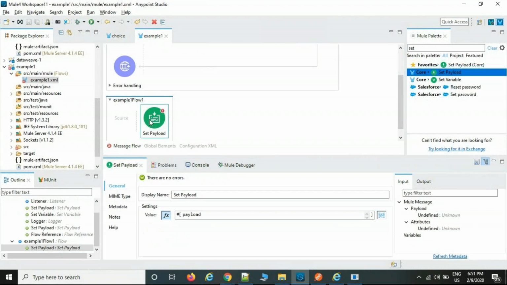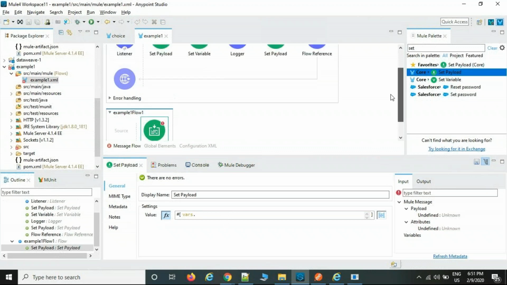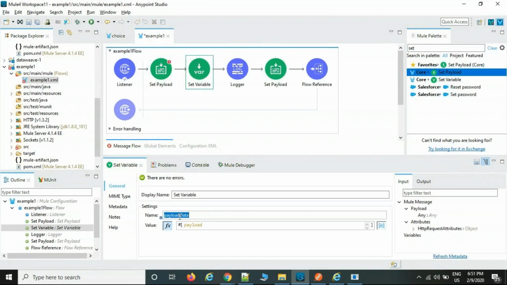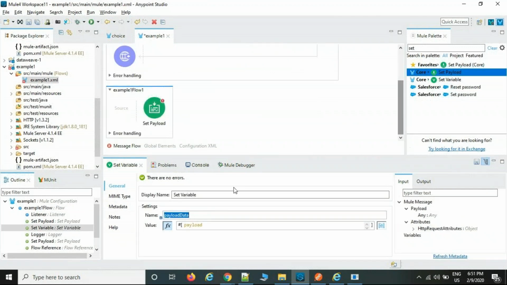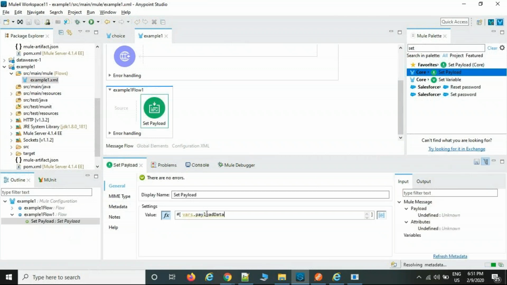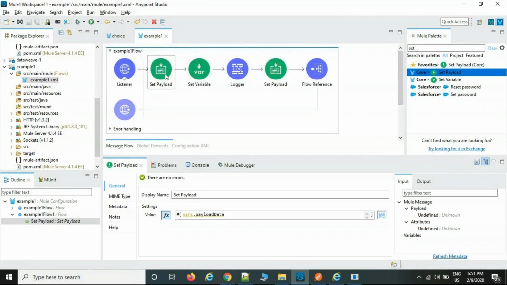What is the syntax? The same syntax. If you want, you can use it. What is the key name here? This is the key name, right? We can use it, payload data. This is because I have defined a set payload data here, and after that I have one more set payload data, and it was executed. So what is the final output? The payload data is always overriding; the latest payload is the final output.